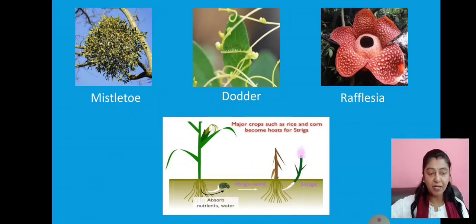These striga plants grow in fields where cereals like rice, barley and corn are grown. Very soon they start absorbing all the nutrients from the soil, and they affect the growth of the main crop.